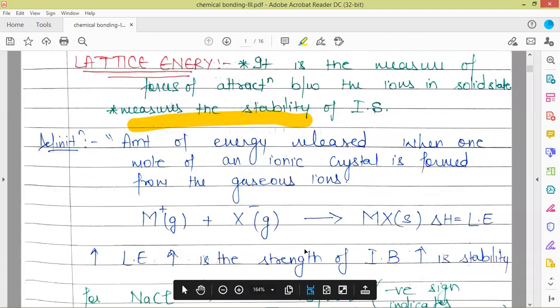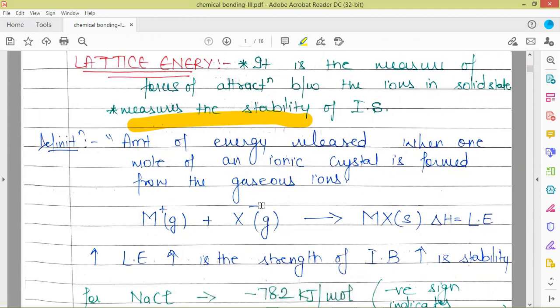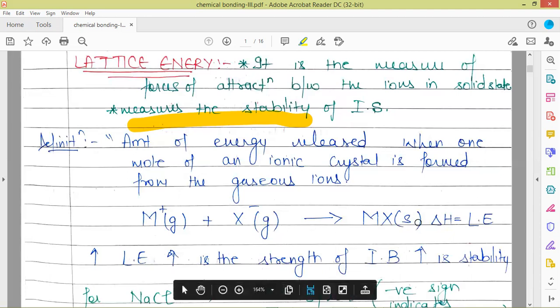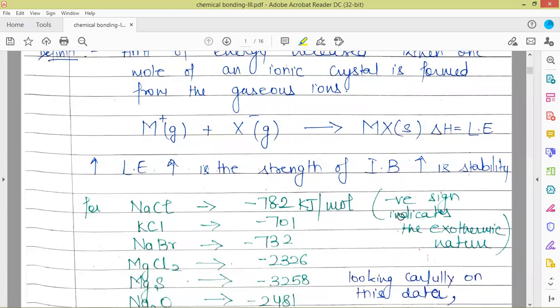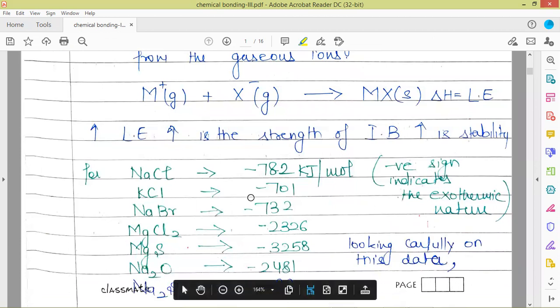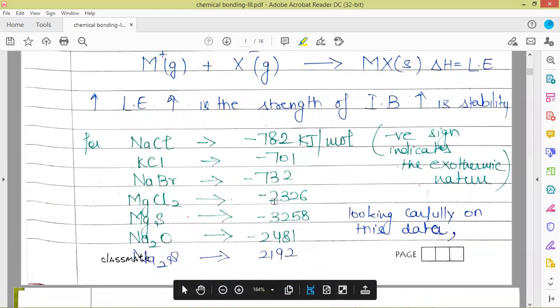The exact definition is the amount of energy released when 1 mole of an ionic crystal is formed from the gaseous ions. So these are the gaseous ions. When these combine to give an ionic compound in the form of a solid, the energy released in this particular reaction is called lattice energy. The more the lattice energy, the more is the strength of the ionic bond, and the more is the stability of the ionic compound. Here are a few compounds and the corresponding lattice energies have been written.